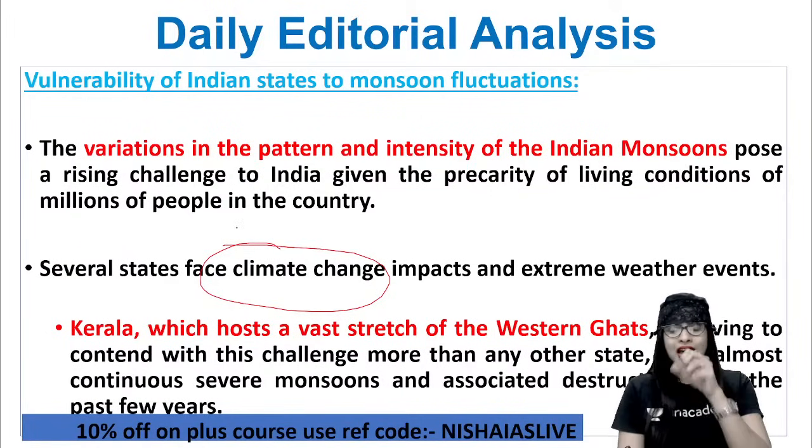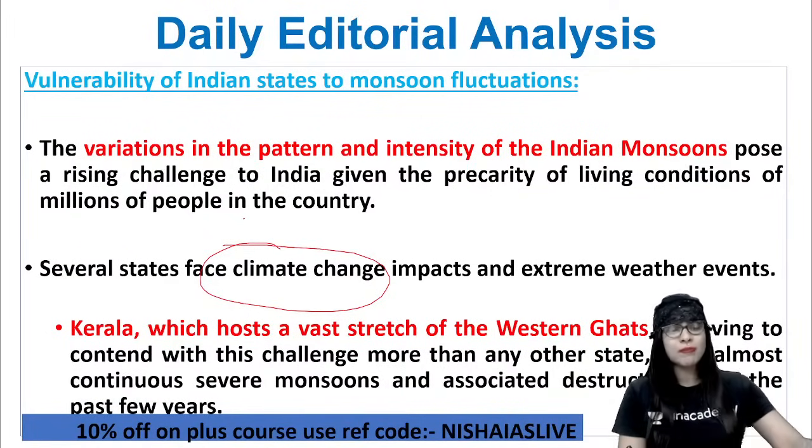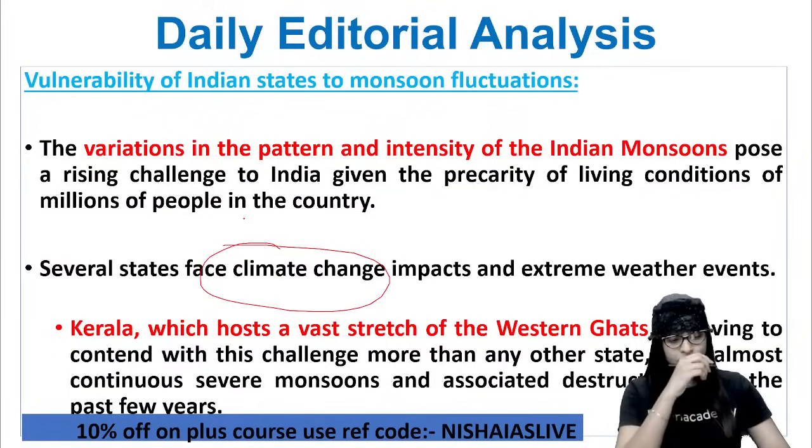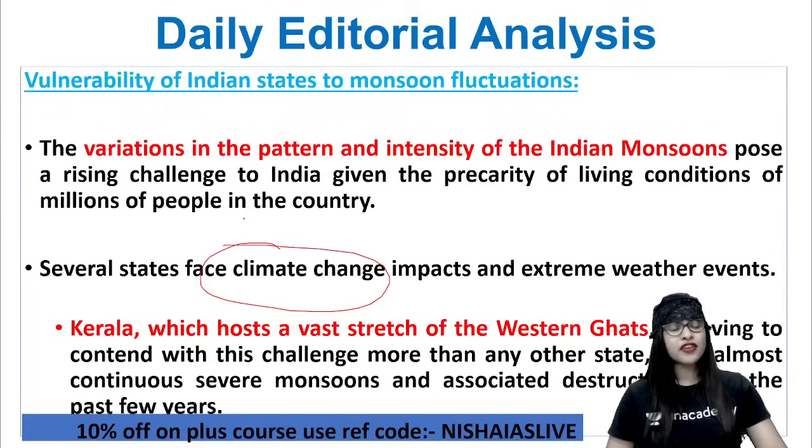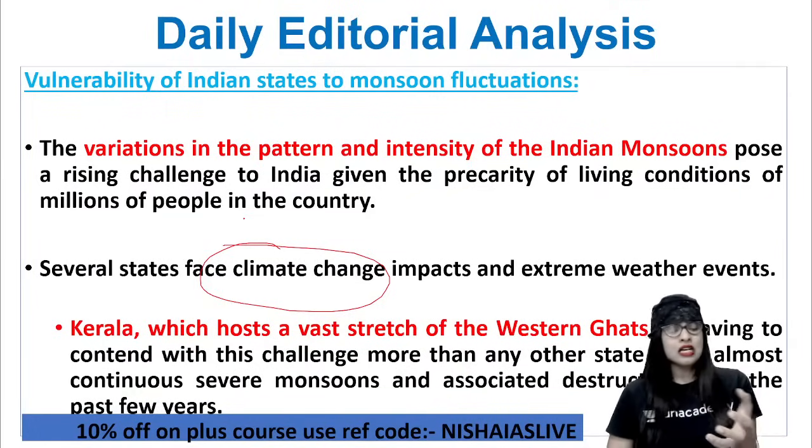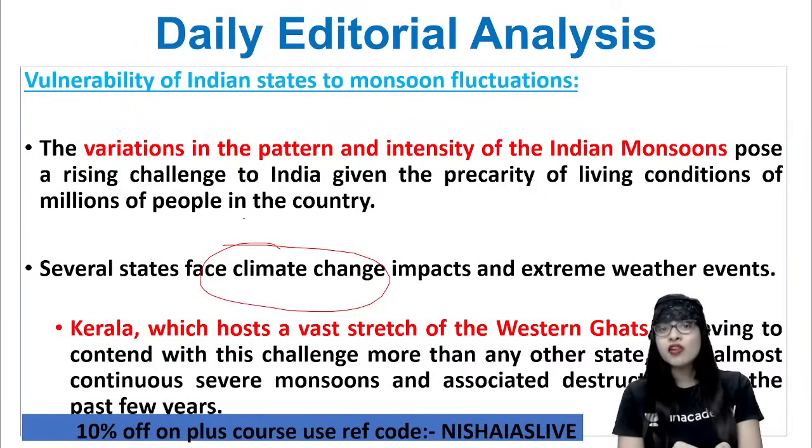Clear? And now, why the state of Kerala has been projected is because of one single reason. See, as far as the state of Kerala is concerned, I can tell you one small thing: every single year for the past 3 years, if you take an analysis, every now and then the rainfall is hitting the state of Kerala in a very bad way and floods are happening every now and then.